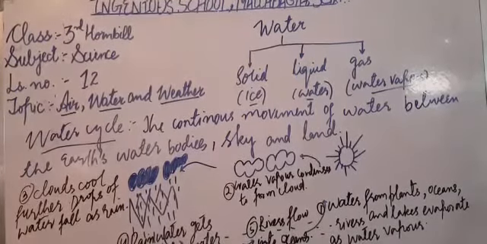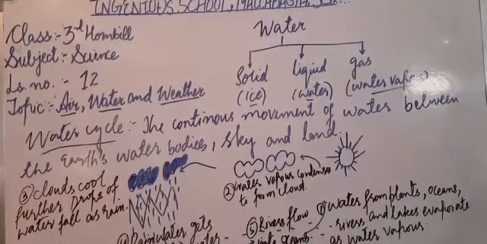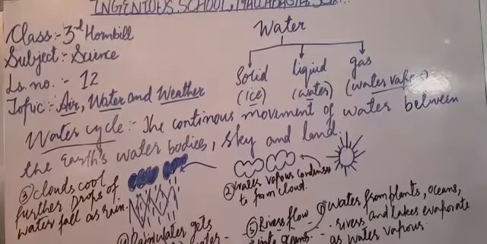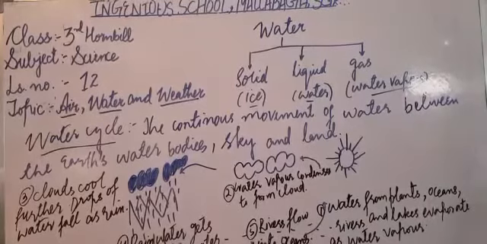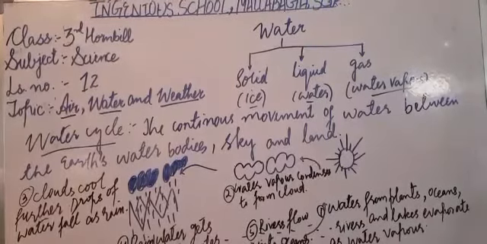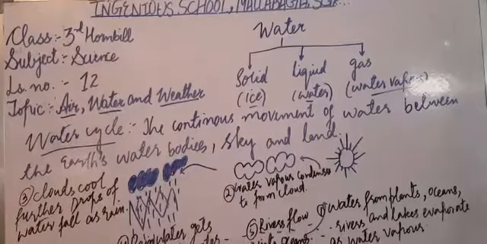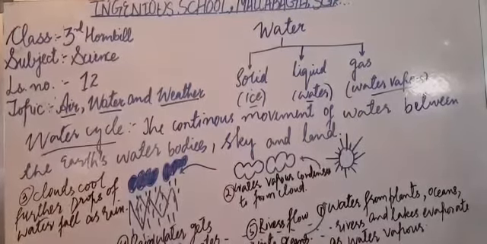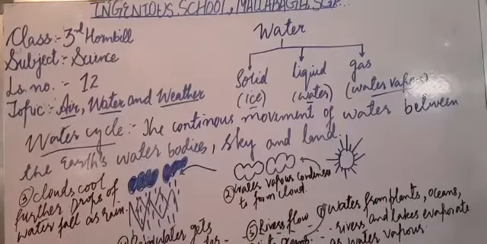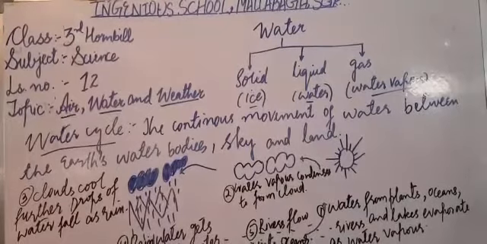Water is needed for drinking. It is the home of many aquatic animals. Many aquatic animals survive in the water, like fish, shark, whale. Water is their home, isn't it? They live in the water. They can only and only survive if water is present. If there is no water, they will all die out. So water is important for us for drinking purposes. It provides shelter to a vast variety of living creatures, isn't it?